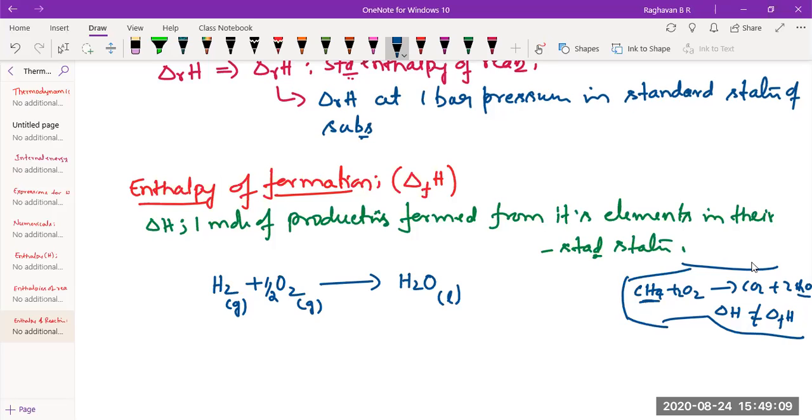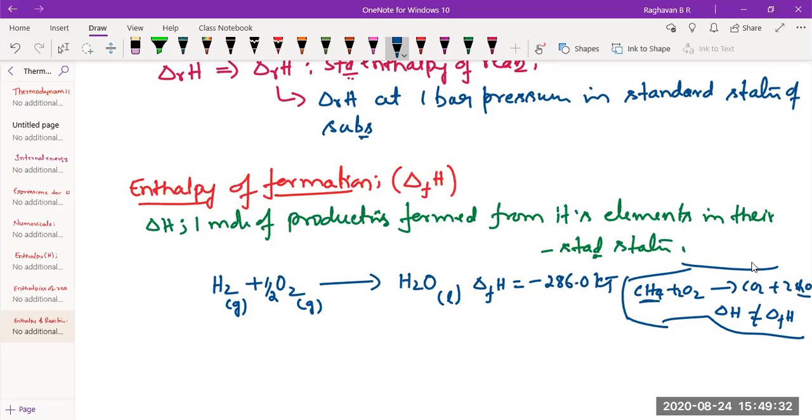So if you want to call any enthalpy change the enthalpy of formation, then 1 mole of the compound should be formed from its elements in the standard physical state, like gas. Then I can call the enthalpy change delta FH. So that is minus 286.0 kilojoules.